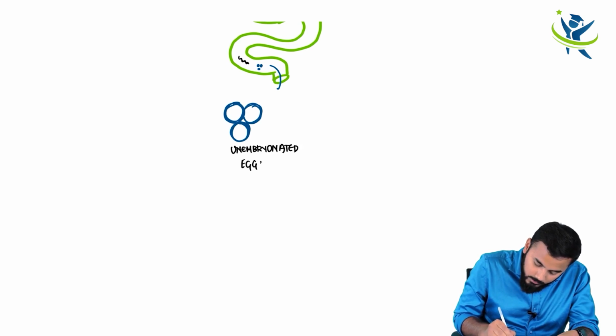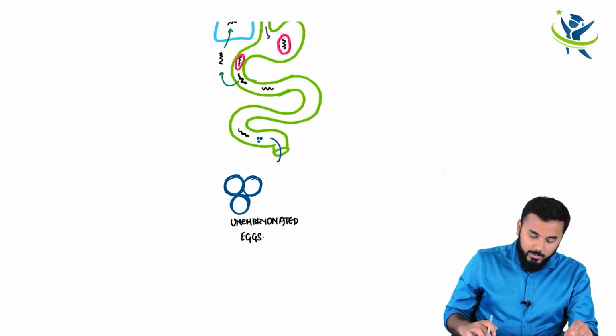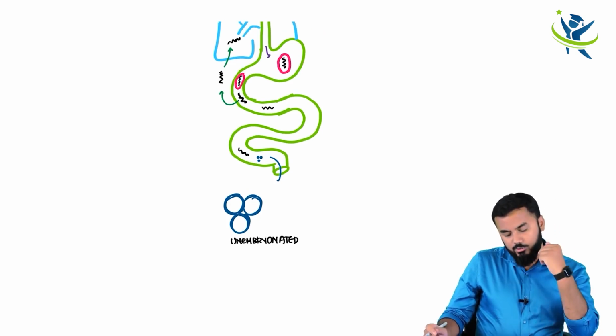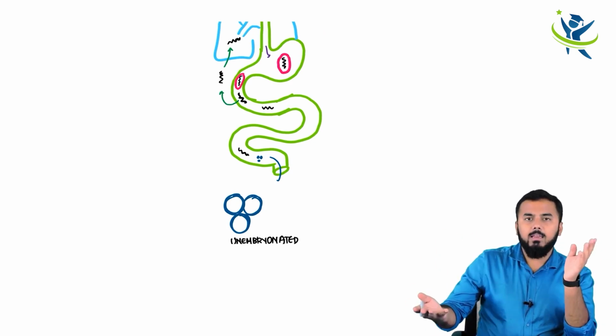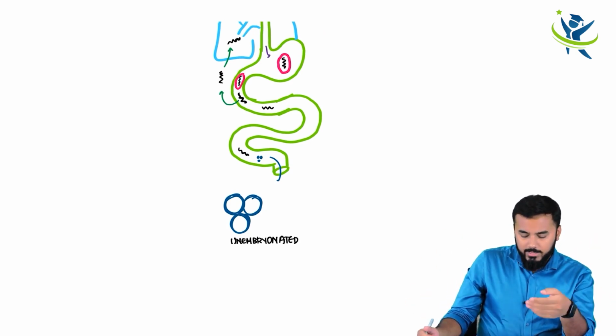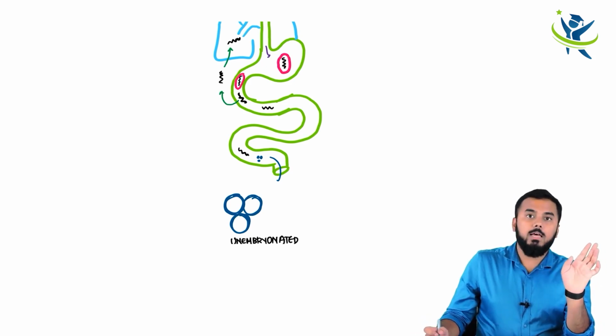Unembryonated eggs. Okay. Now you might get a doubt: where did the sexual reproduction occur here? You told me there is a larva. There is no female and male thing here. The single larva itself produced these unembryonated eggs. Yes, the larva itself produced unembryonated eggs.